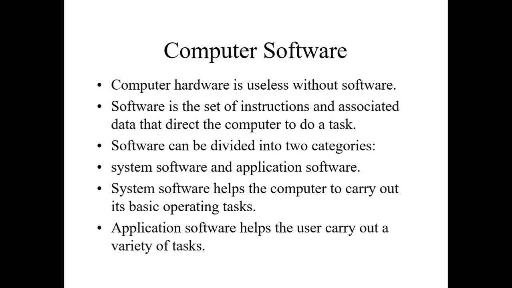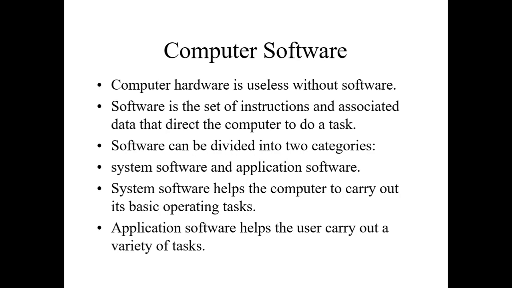The topic we have to study is software, purpose and types, system and application software, generic and specific purpose software. So, what is a software? The basic definition we see is that software is a set of instructions associated with data that direct the computer to do a task. Whatever task we require the computer to do, we have to create software for that.